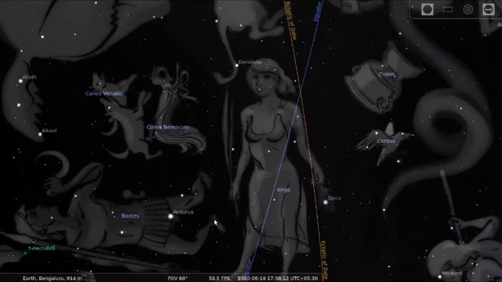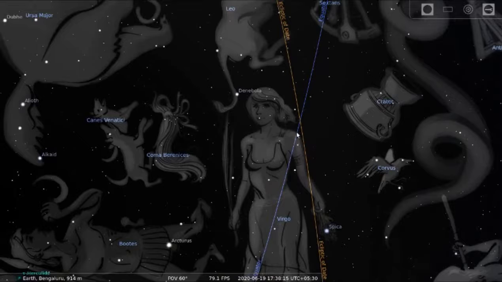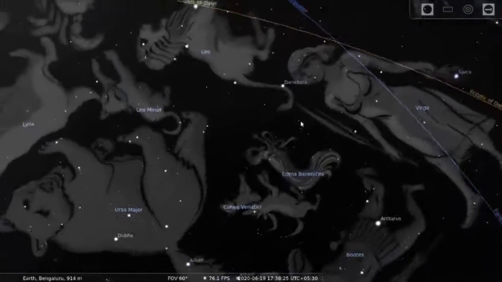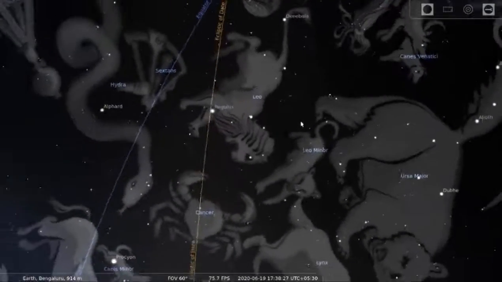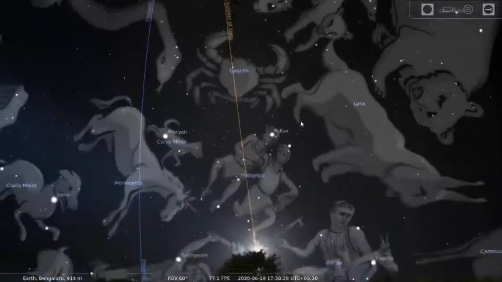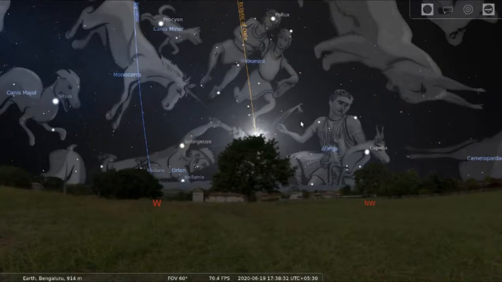These two intersect at one point. I mean, actually they intersect at 2 points. This point is called the first point of Libra. And diametrically opposite to that, exactly 180 degrees from that, you will be able to see the first point of